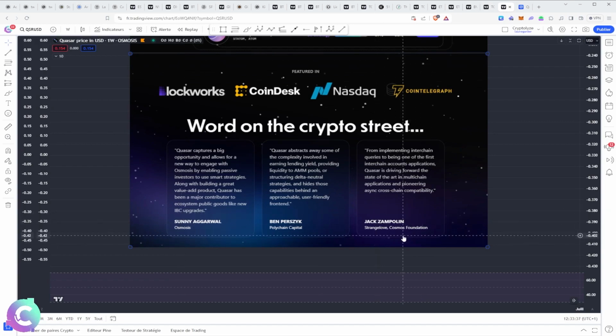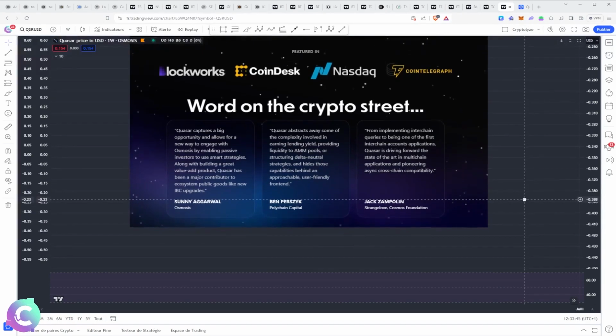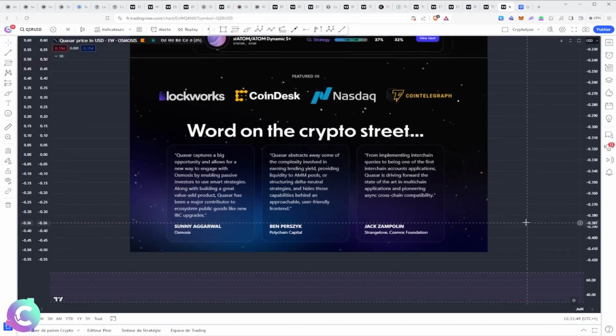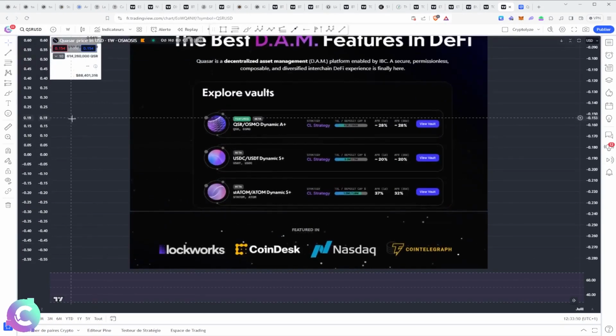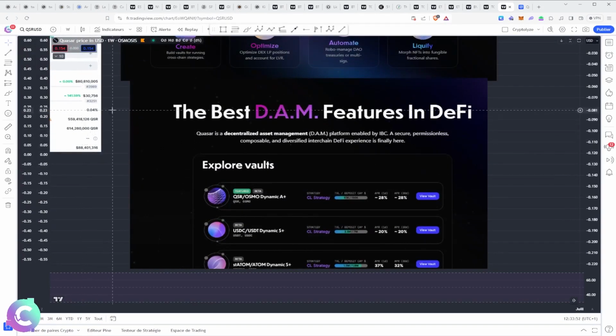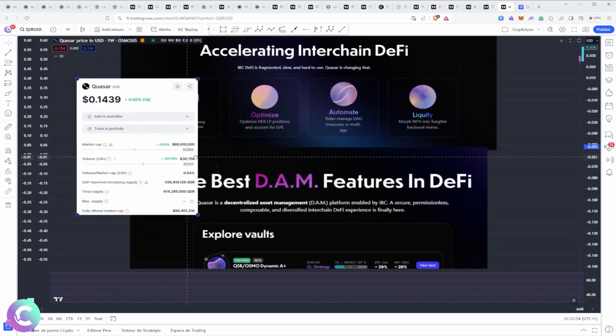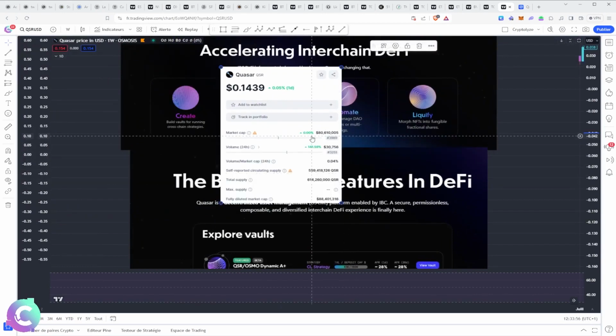And when we look at Jack from Cosmos Foundation, who explains to us that in fact it is a way of managing cross-chain and the way of managing the interchain liquidity structures, which are very strong. And I completely agree that the Quasar protocol is really very important in potentially the future of decentralized finance on Atom. And that's really going to be the goal, actually. Will Cosmos and its ecosystem, the Cosmos Hub, use Quasar to be able to do this? And are we going to have a lot of structured applications on it? That remains to be seen.